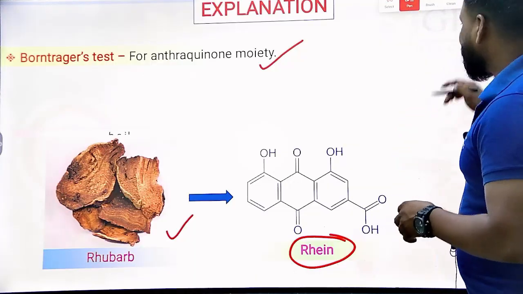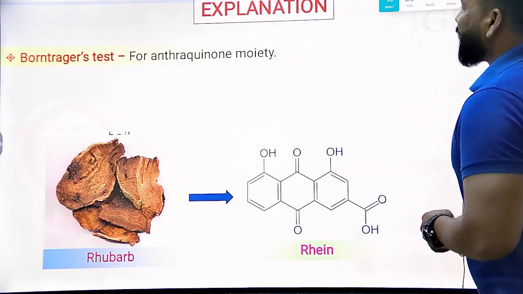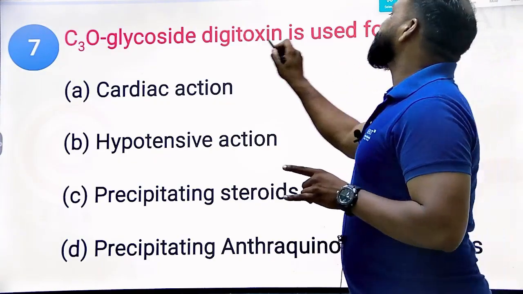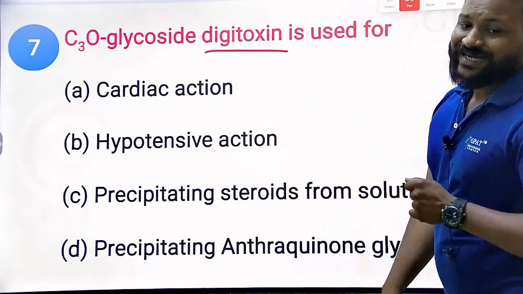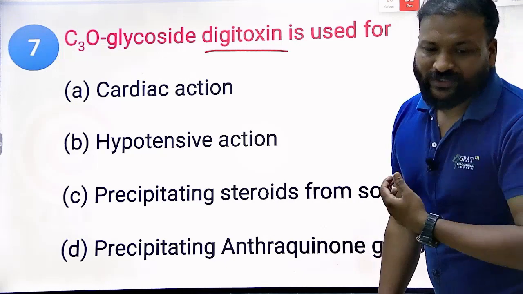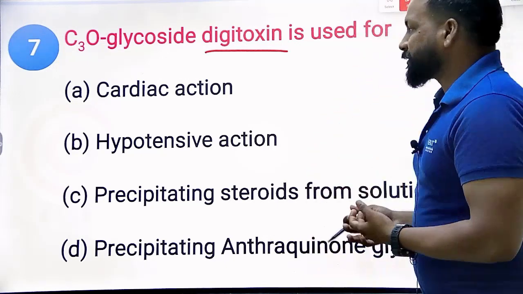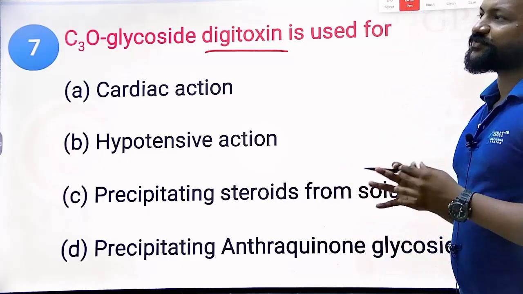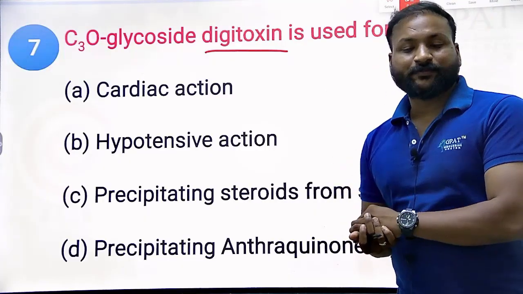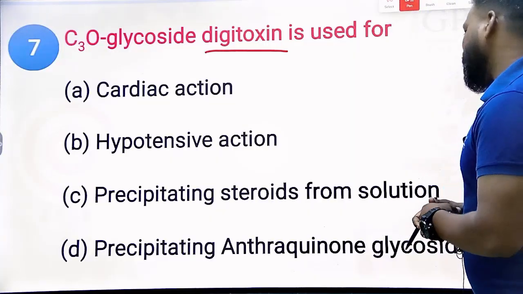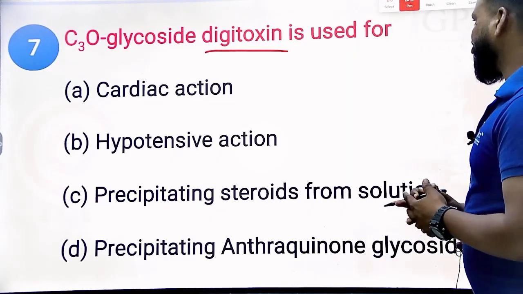Okay, moving to the next question. C3O-glycoside digitoxin. So what is the use of digitoxin? Digitalis is known as foxglove leaf, the foxglove plant. So what is the function of digitalis? We know the common action of digitalis. The options are mainly cardiac, or hypotensive, or precipitating steroids from solution, or precipitating the anthraquinone glycosides.